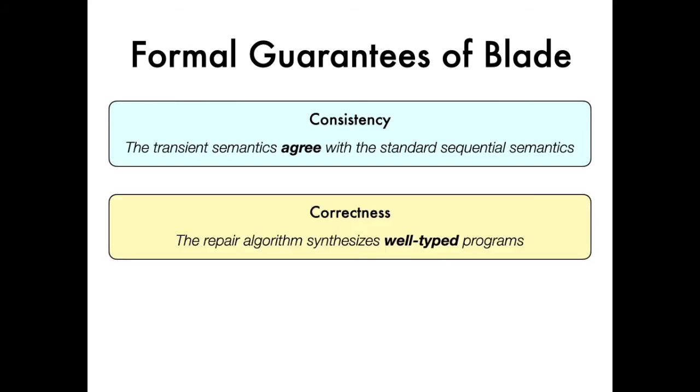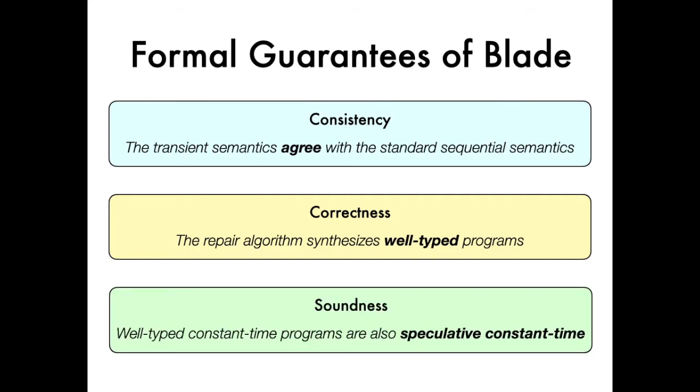Secondly, we prove that our repair algorithm is correct and synthesizes well-typed programs. Lastly, we connect the type system to our JIT semantics by proving that well-typed constant-time programs are also speculative constant-time. This result extends the pre-existing guarantees about sequential constant-time execution of verified cryptographic code to our speculative execution model.